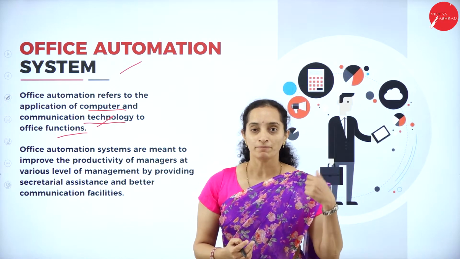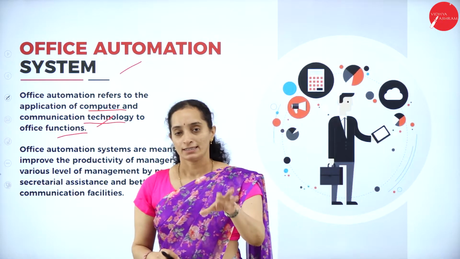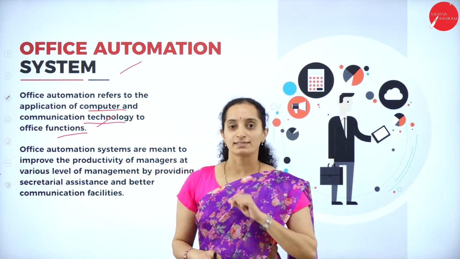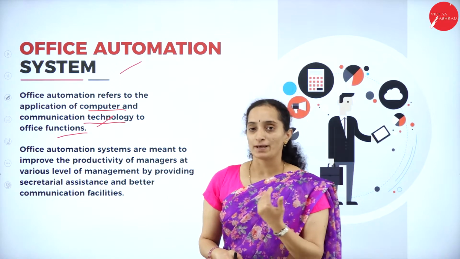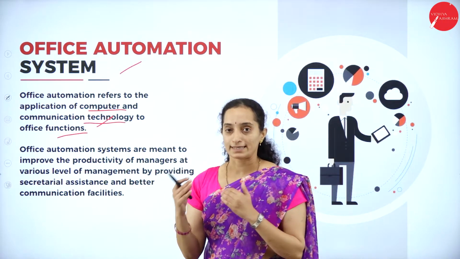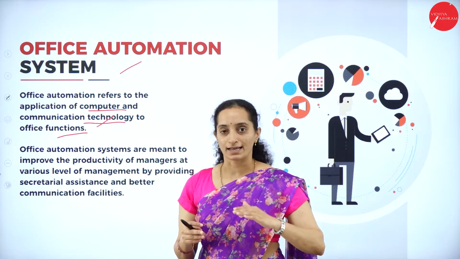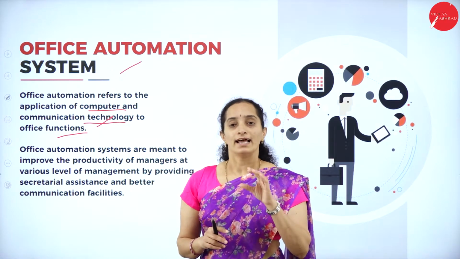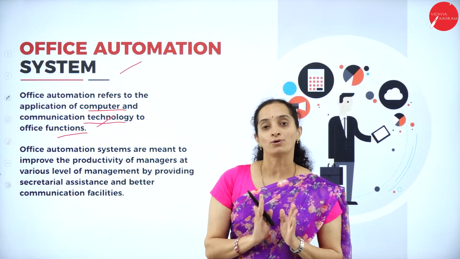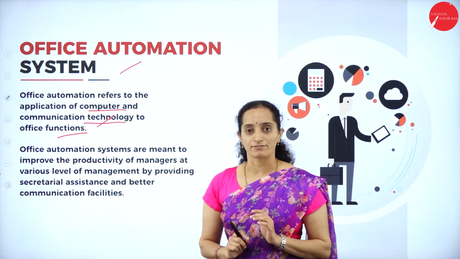All the tasks will be calculated. If you provide the number of days the person has worked and the number of leaves he has taken, the payroll will be calculated perfectly, with the necessary deductions and necessary additions to the salary, like if he has done overtime. So all those facilities will be automated. You need not calculate everything.